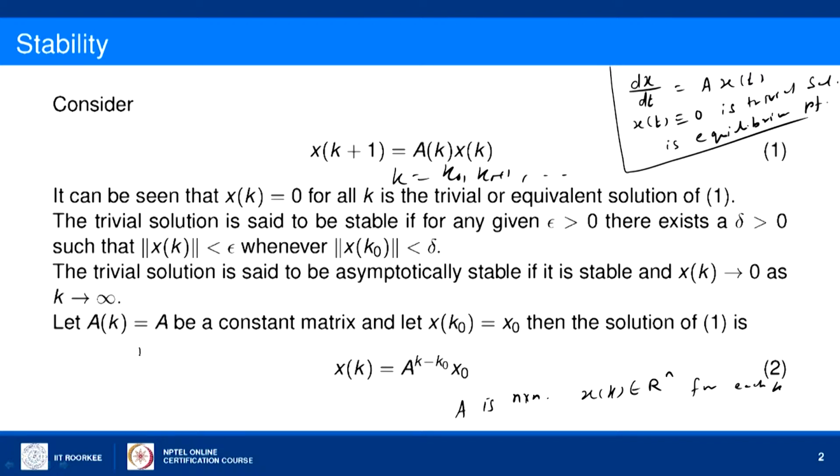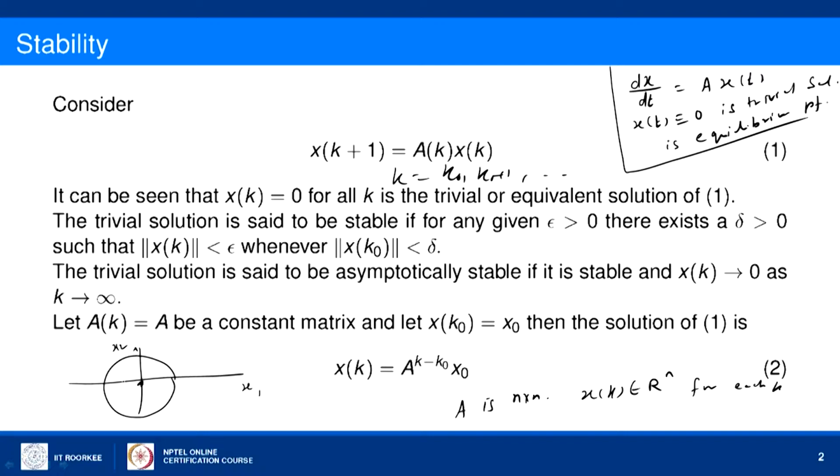Here we see that if this is the state space, for example in the case of 2 dimensions, let us say x is equal to x1, x2, 2 variables are there, then x1 is 0, x2 is 0 is the trivial solution of the system.